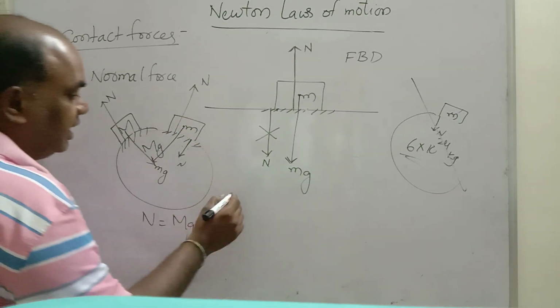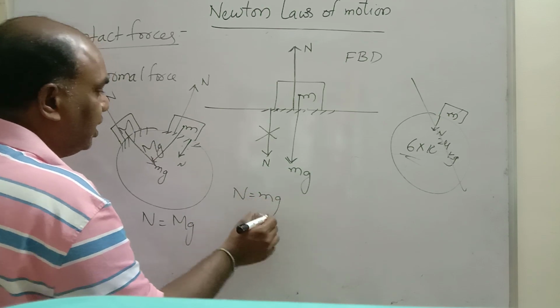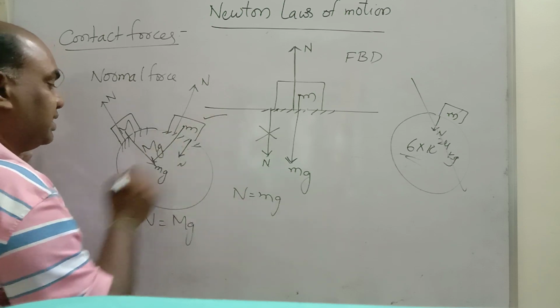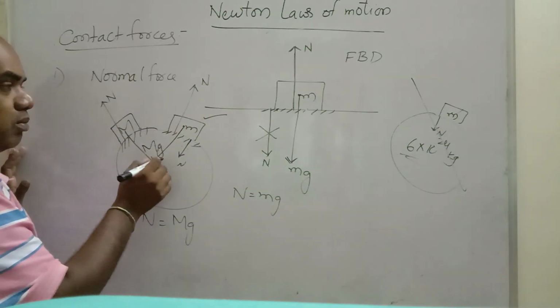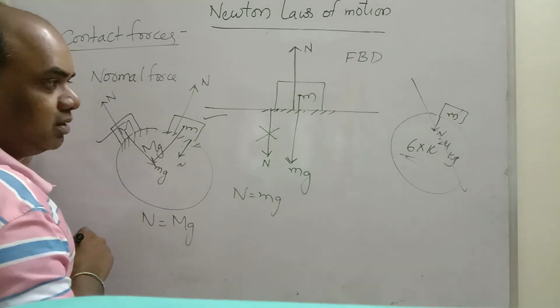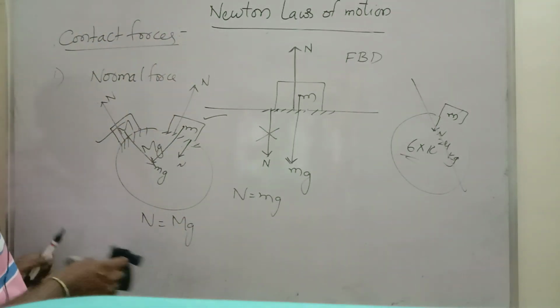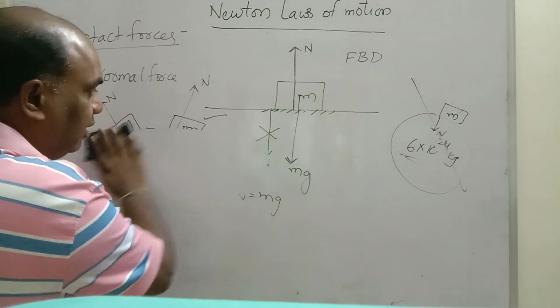In this case, here N is equal to what? Small mg. These two are equal and opposite. Normal is balancing mg. Hence the body is at rest. Here normal is balancing capital M into gravity. Hence this body is at rest. Understand? Very, very important. That means if a body is at rest, this is Newton's first law.